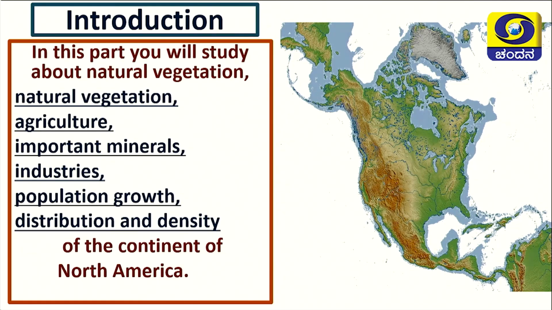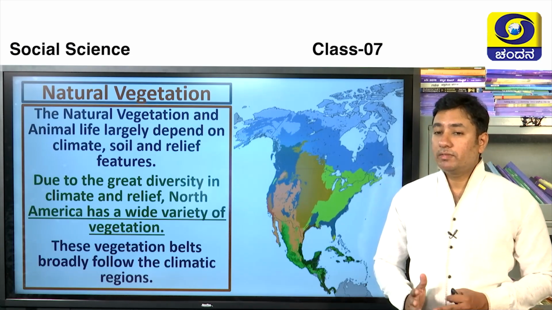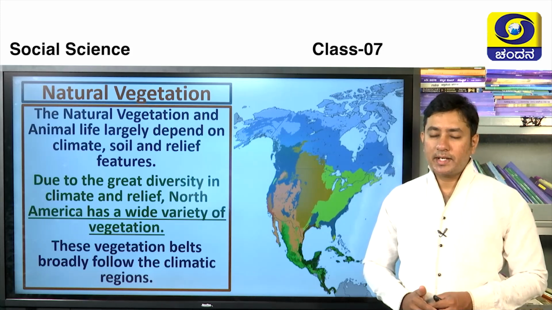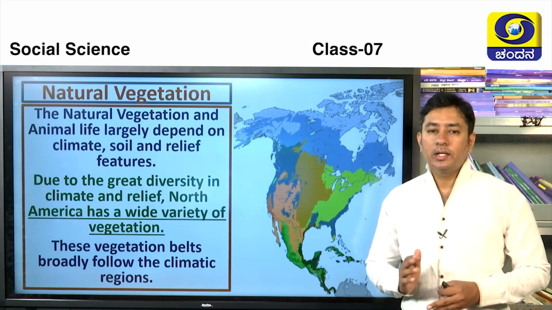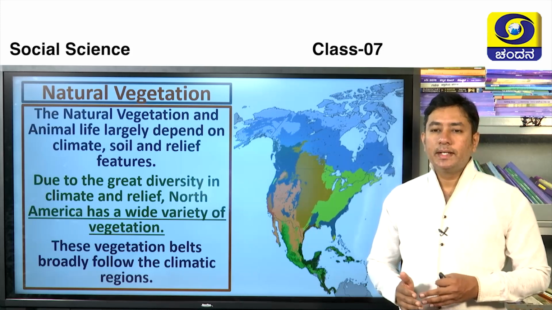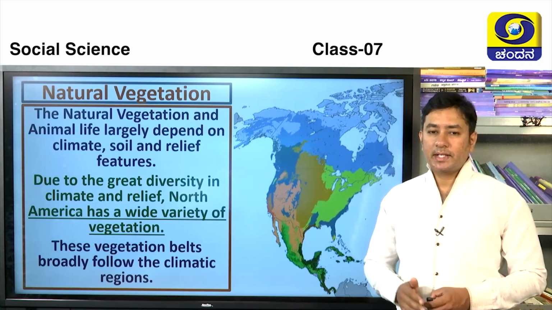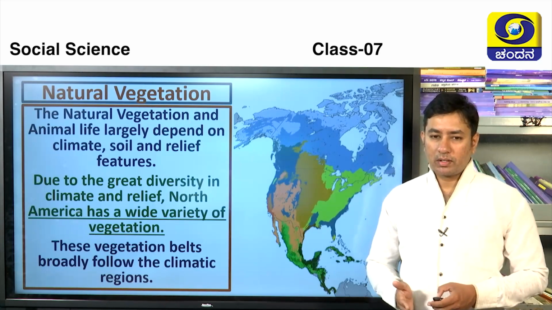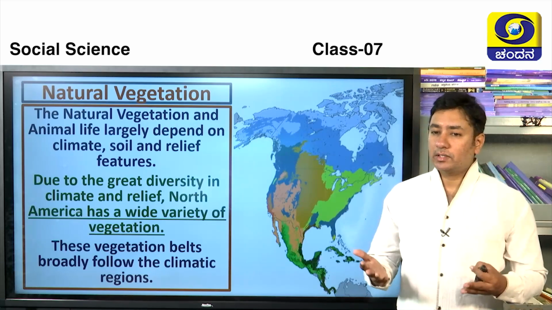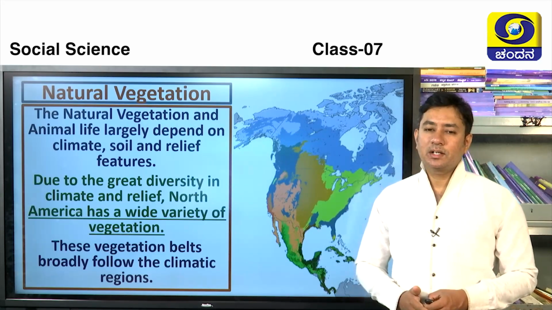Primarily we are going to learn today natural vegetation, agriculture, importance of minerals, industries, population growth, and distribution and density of the population. If we come to the natural vegetation of the North American continent, it mainly depends on climate, soil and relief features. Due to the great diversity in climate and relief in the North American continent, it has a wide range of natural vegetation.